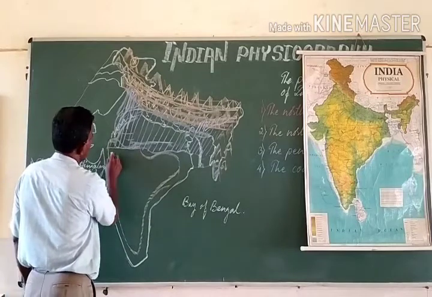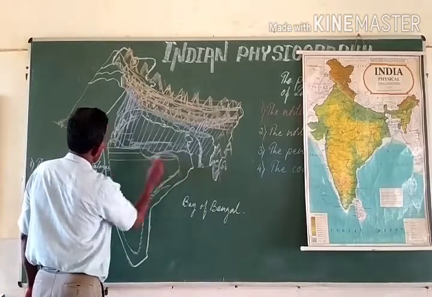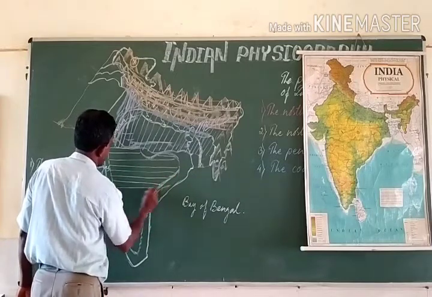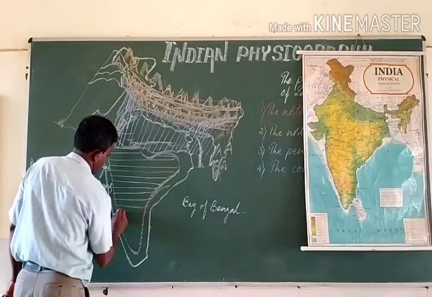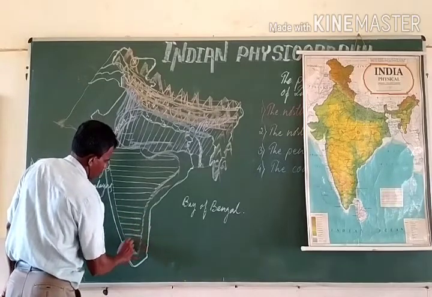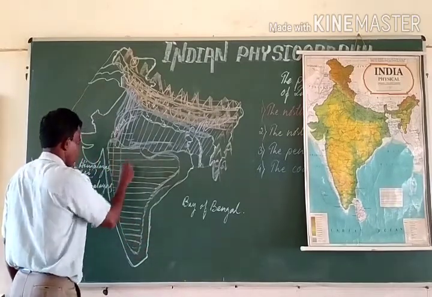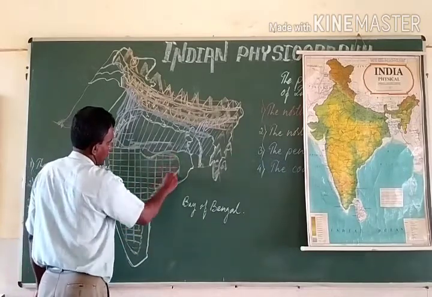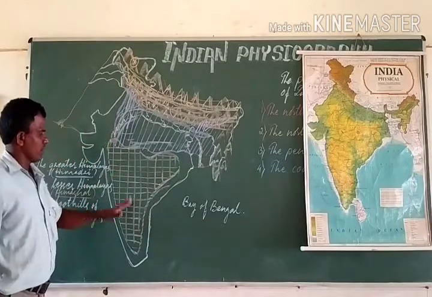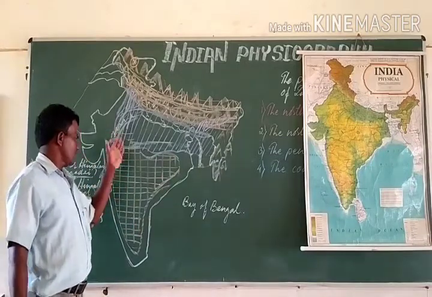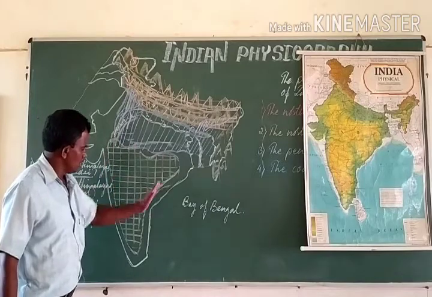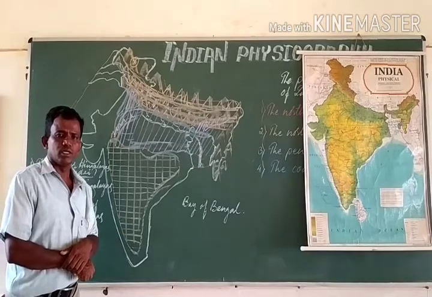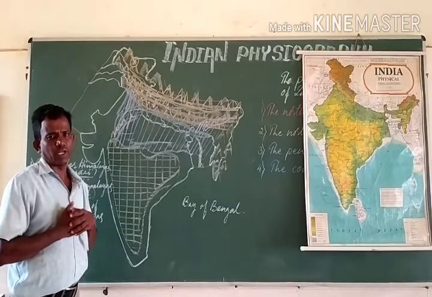The Deccan Plateau, which I am showing with the parallel lines or say the horizontal lines, and later on just I show you with these blocks, in the sense this particular region which I have marked with the horizontal lines and perpendicular lines is the peninsular plateau, the third physical division of India.